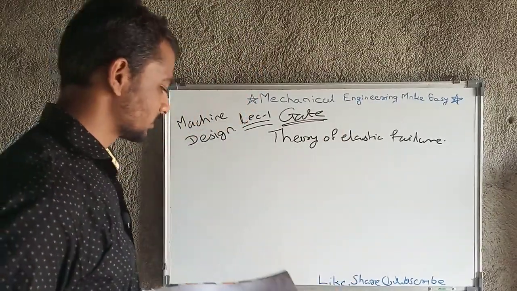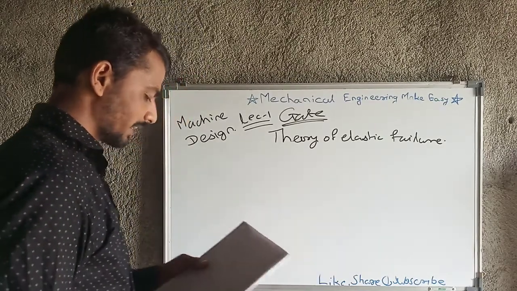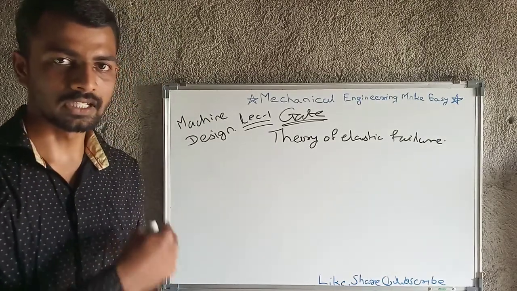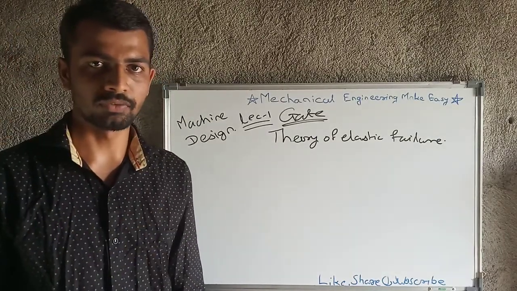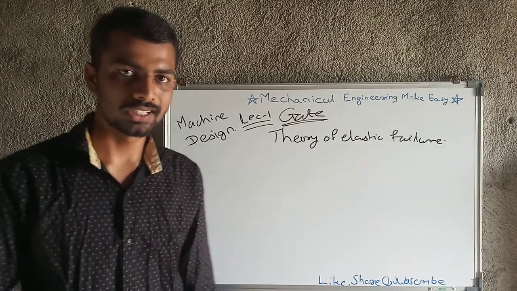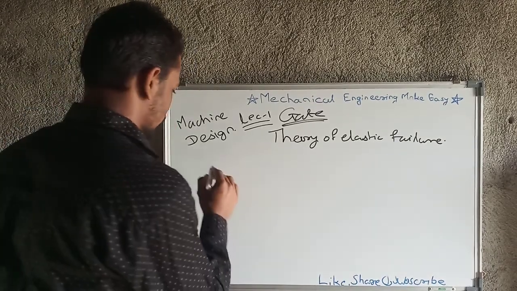So in today's lecture we are going to talk about theories of elastic failure. There are 5 types of theories of elastic failure, and depending on those theories we are going to measure when the failure will take place. Okay, and with that help we are going to design any component. So first is maximum principal stress theory.